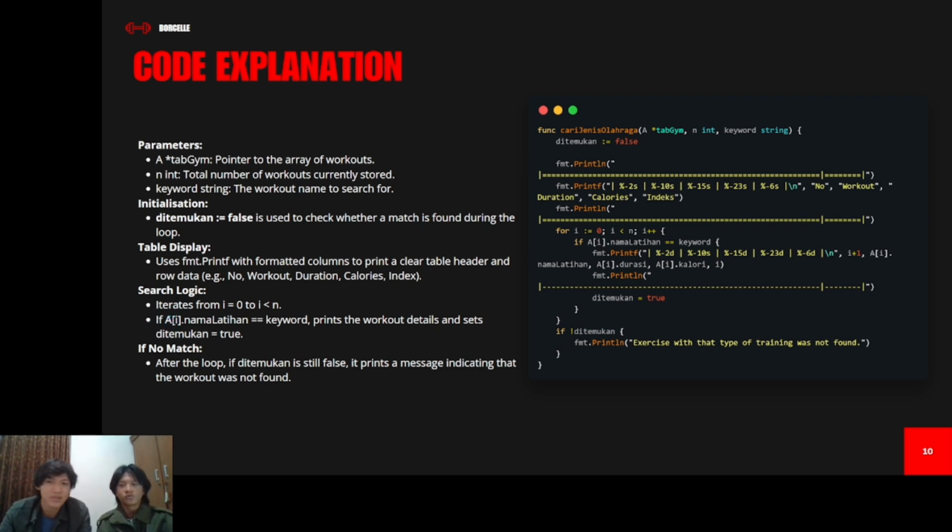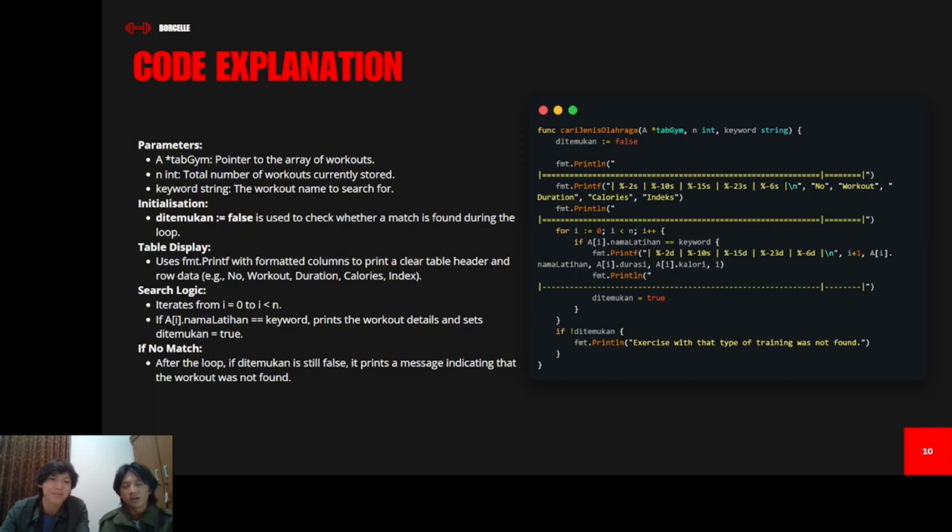It iterates from 0 to n. It's like in pseudocode i to n, but i starts at 0. We call it the loop. If the array nama latihan equals the keyword, it prints the workout details and sets ditemukan to true.